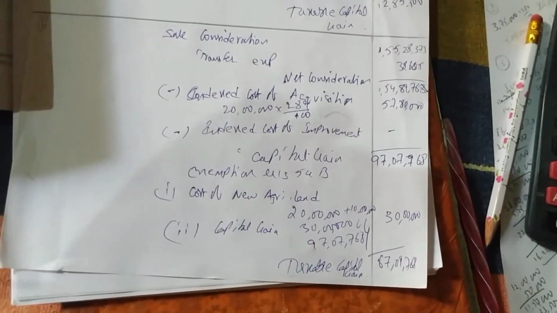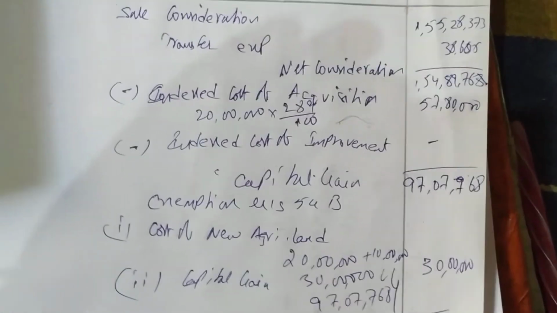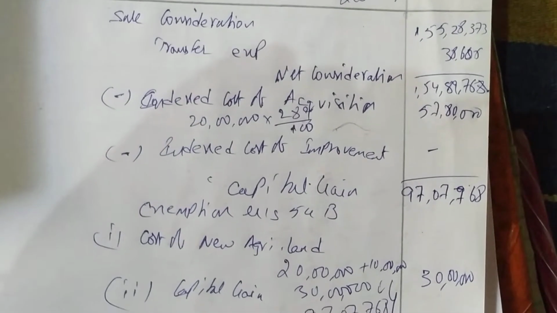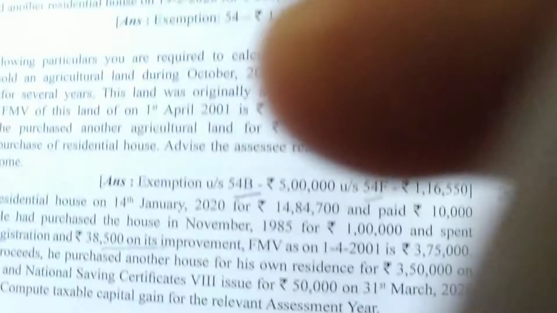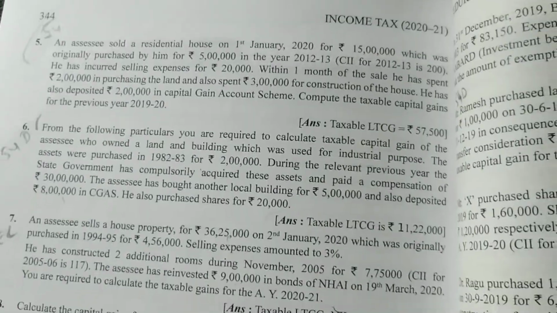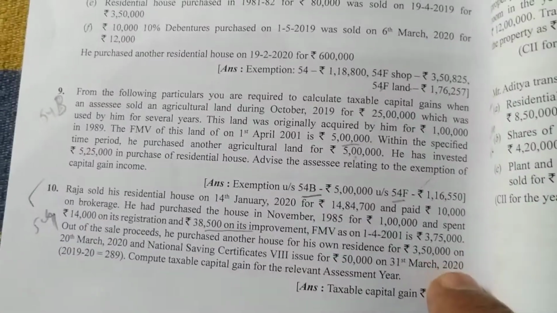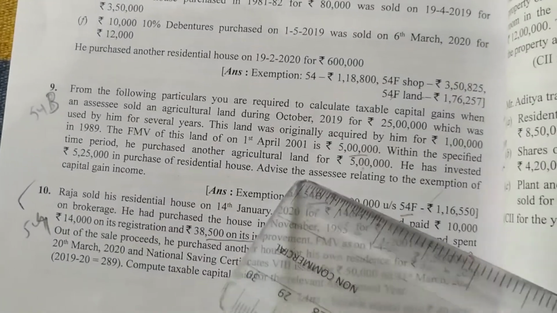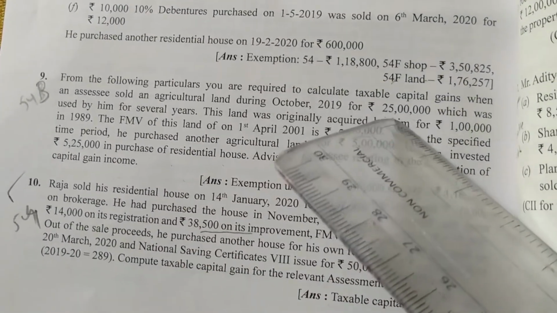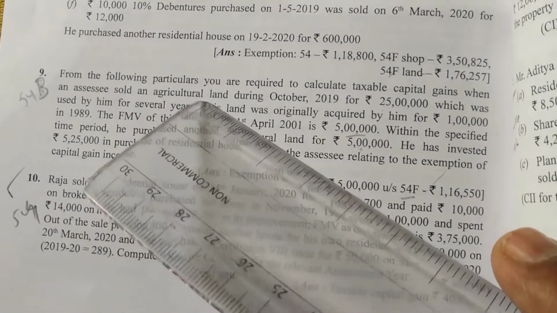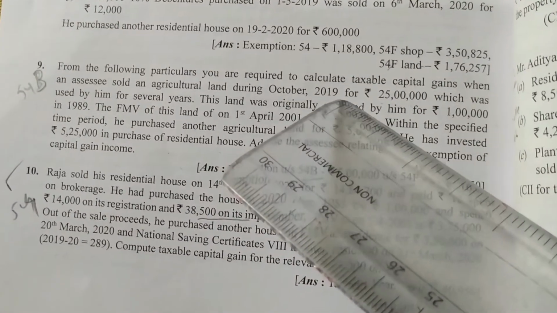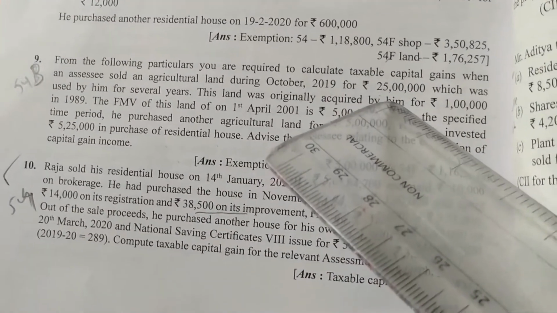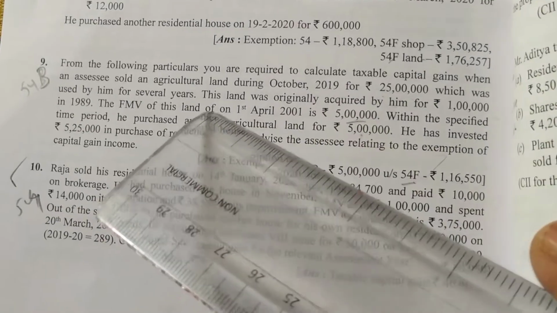Easy. Okay, I will give one question to solve. After that I'll start the next section. Page number 344, solve question number 54, the ninth one. It's very easy. From the following particulars, calculate taxable capital gains when an assessee sold agricultural land during October 2019 for 25 lakhs, which was used by him for several years.